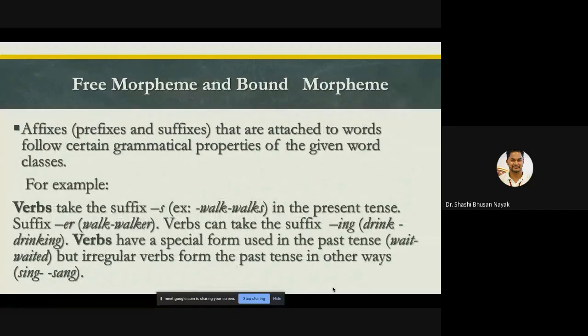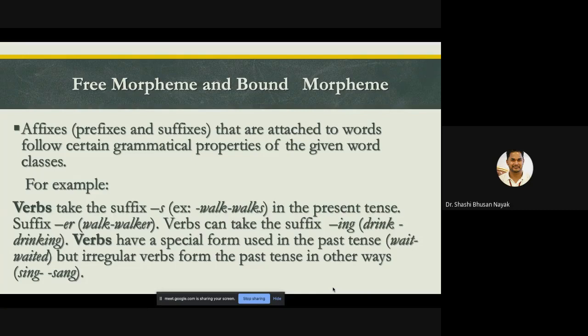Affixes, prefixes or suffixes that are attached to words follow certain grammatical properties of a given word. For example, verbs take the suffix s in the present tense, and the suffix er: walk becomes walker, walk becomes walks.